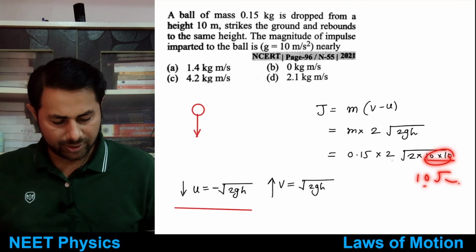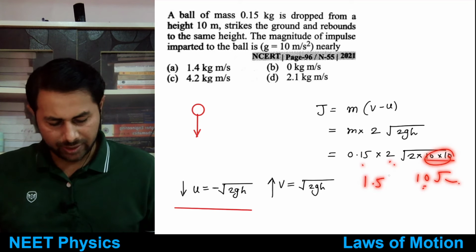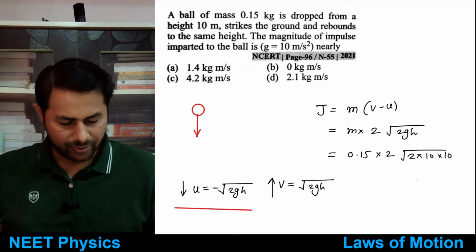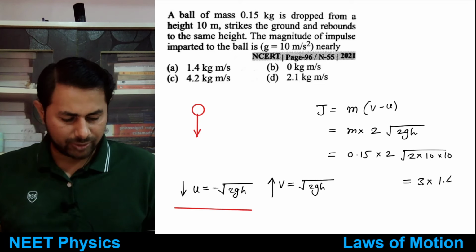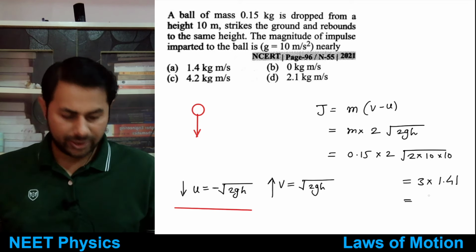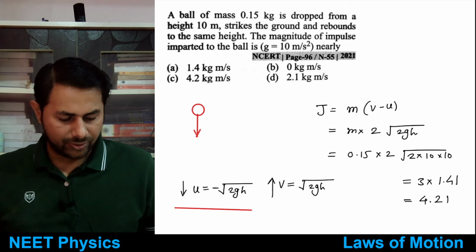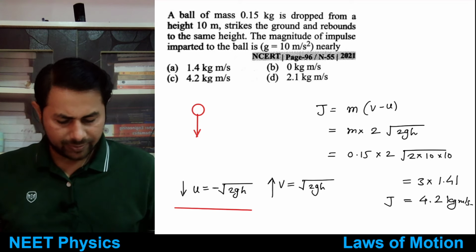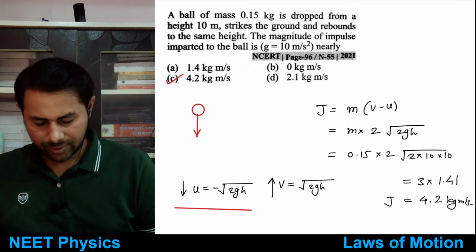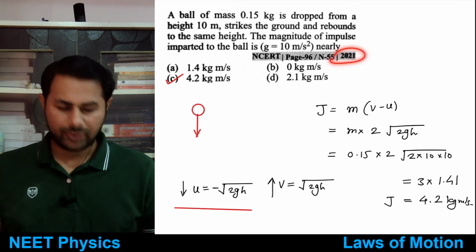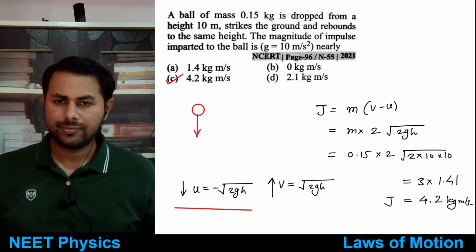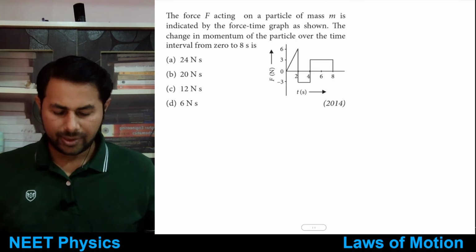So 10 times 0.15 is 1.5, times 2 is 3. 3 multiplied by root 2 is 4.2. So option C is the answer, correct: 4.2 kg meters per second. This much is the impulse. This is quite a recent question, 2021. Simple. Okay, good.